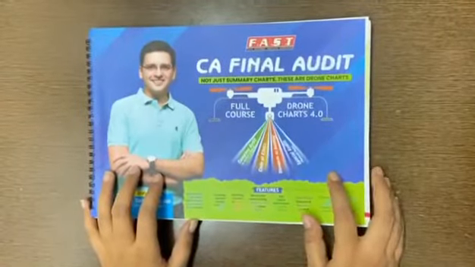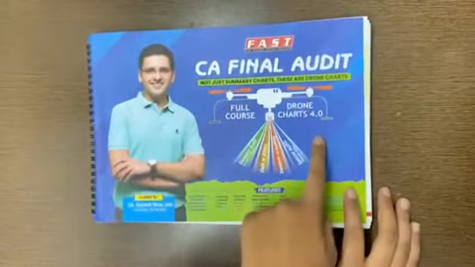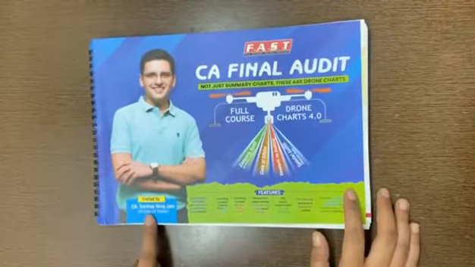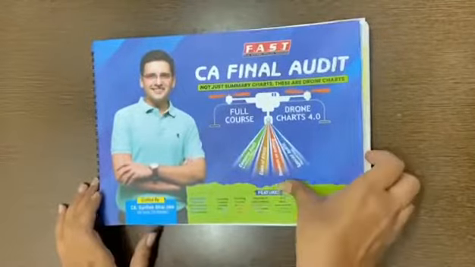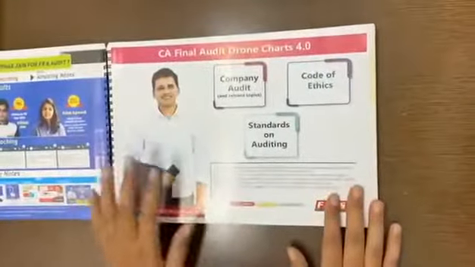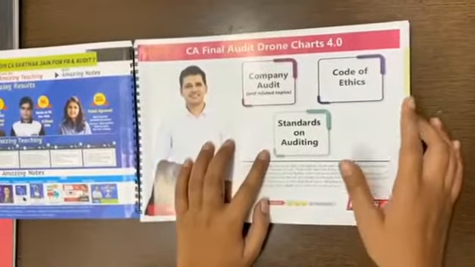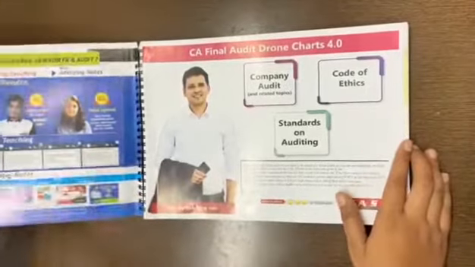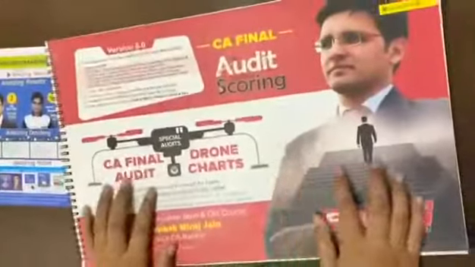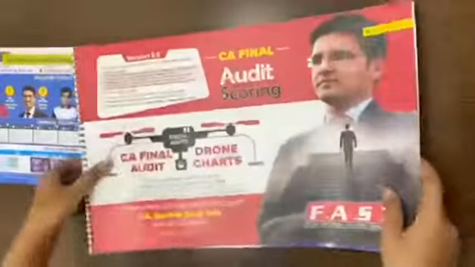Hi, this is Priyanka. I have recently purchased this book of CA Final Audit. This is not a detailed book but a full course represented in flow chart form, a new version 4.0 by Sarthak Jain sir. This book covers three topics: company audit, code of ethics and standard on auditing. For the fourth topic, you have to purchase the special audit book by Sarthak Jain sir.